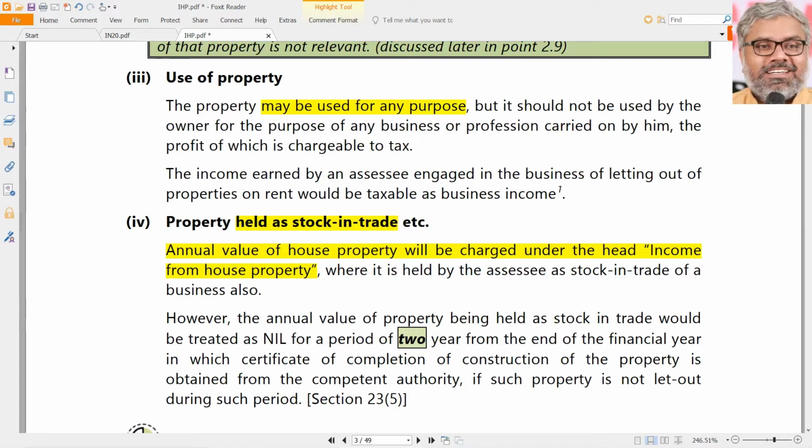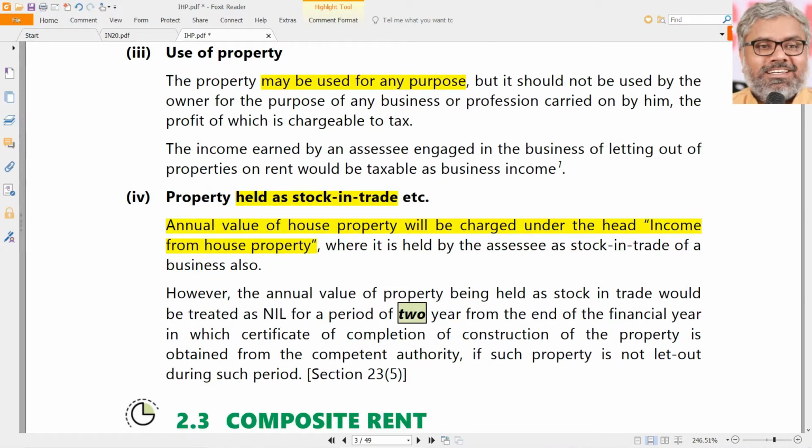Anyway, they are taxable under income from house property. No problem. But if they are not rented out and they are vacant, still the persons have to pay tax, because the annual value of all those properties will be subjected to tax under income from house property.